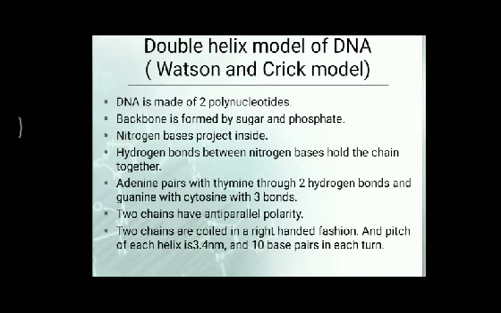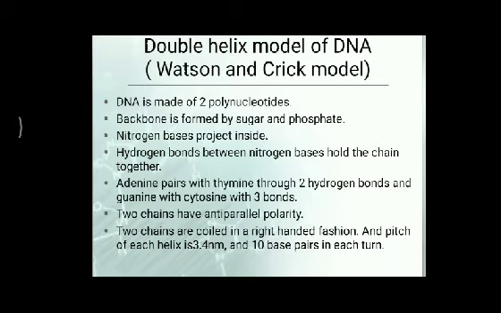Watson and Crick, along with Wilkins, provided this model in 1953 and told that DNA consists of two polynucleotide chains which run in opposite directions. One chain is formed from 5' to 3' direction, while the other is formed from 3' to 5' direction. Therefore the chains are antiparallel.